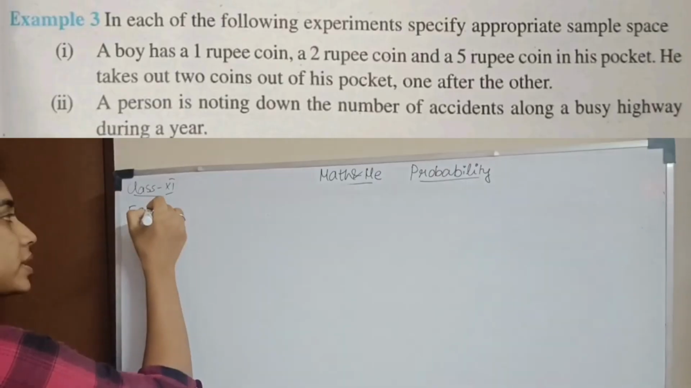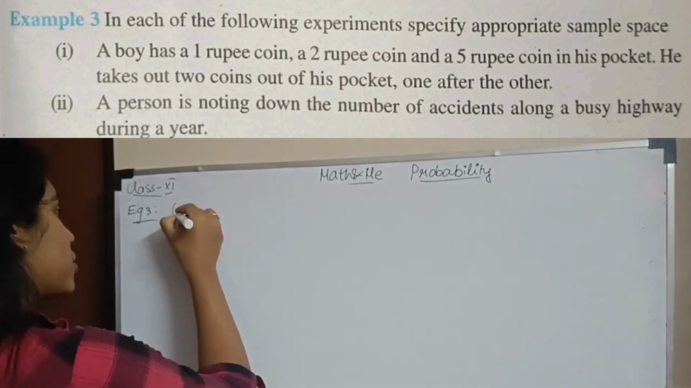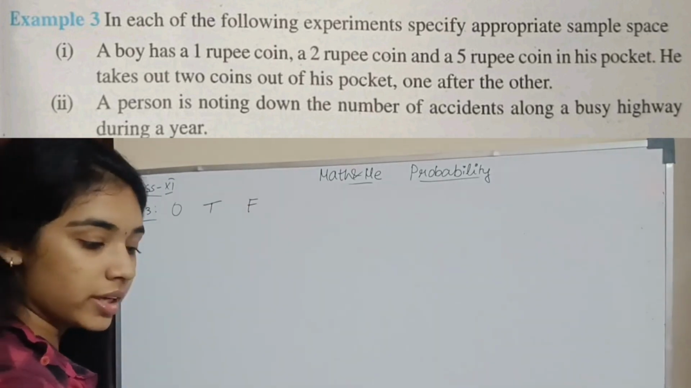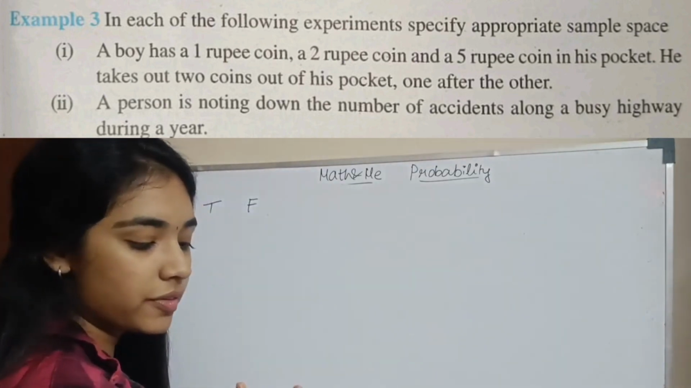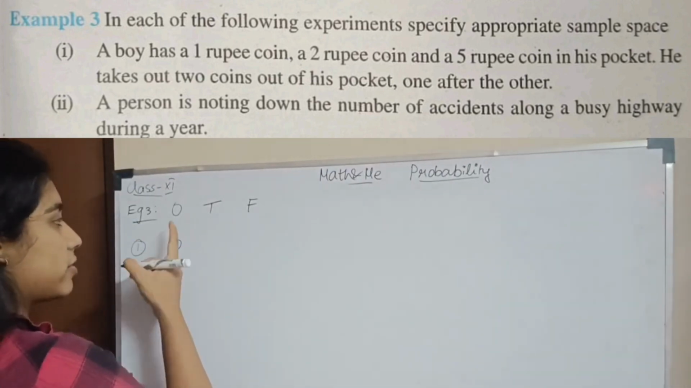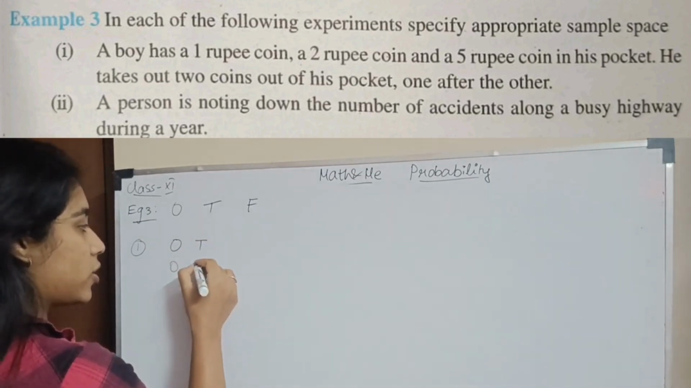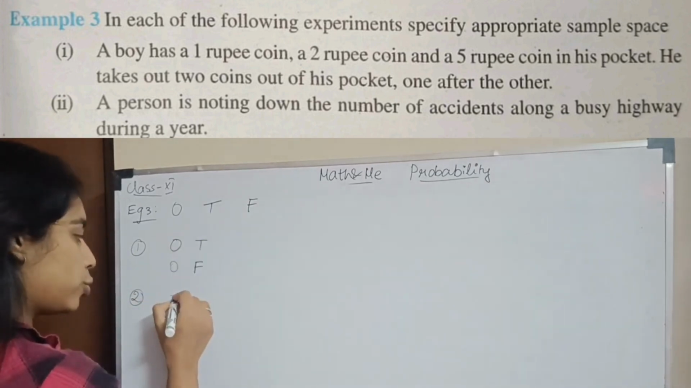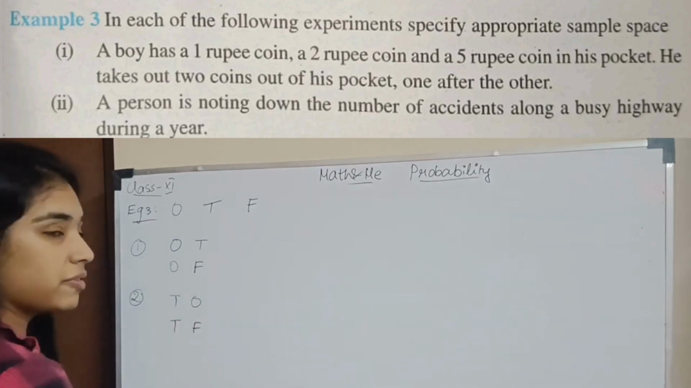Example 3. A boy has a 1 rupee coin, 2 rupee coin and a 5 rupee coin. So 1 rupee coin இருக்கு, 2 rupee coin இருக்கு, 5 rupee coin இருக்கு. Okay? He takes out 2 coins out of his pocket, one after the other. 2 coin எடுக்கிறான். இப்போ first possibility என்ன? First coin வந்து 1 rupee coin இருந்தா, second coin can be a 2 rupee coin or second coin can be a 5 rupee coin. இது ஒரு option. ரெண்டாவது option என்ன? First coin 2 rupee coin இருந்தா, second coin can be a 1 rupee coin and second coin can be a 5 rupee coin.